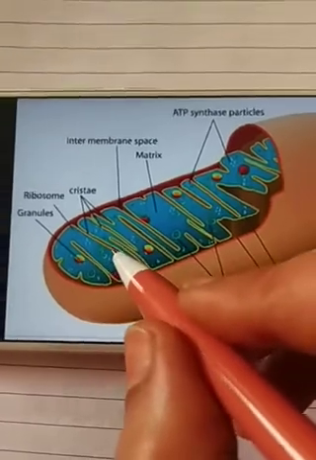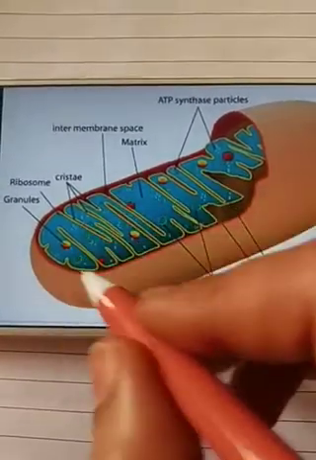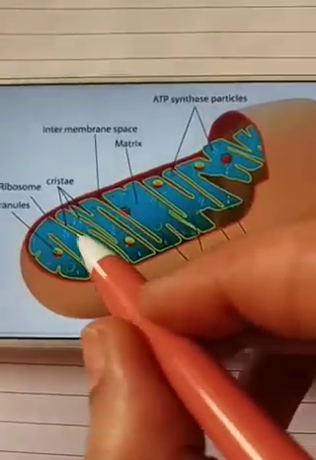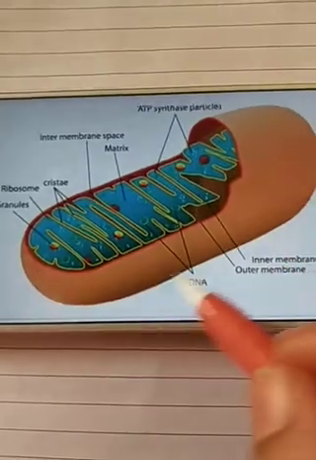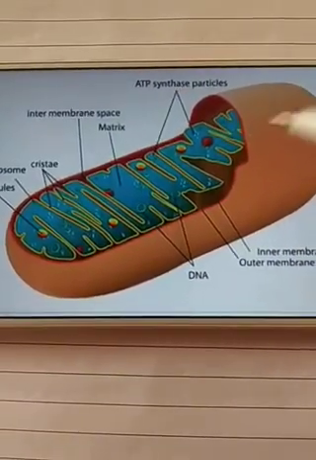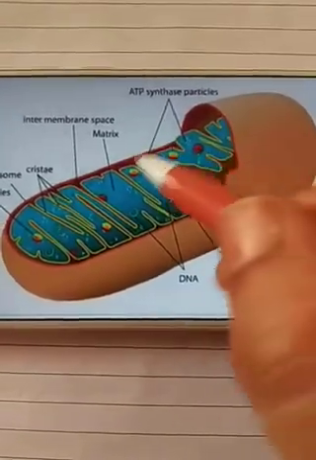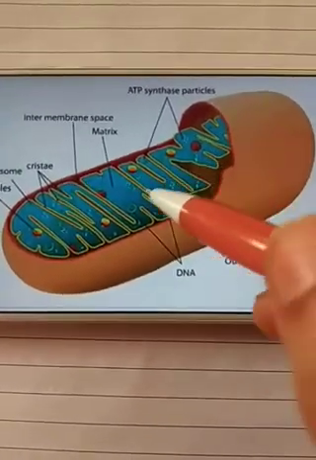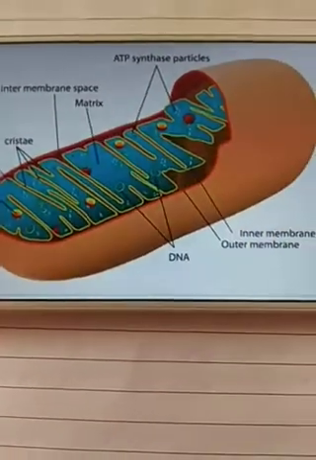Cristae help in increasing the surface area inside the mitochondria. Why is it increased? To perform chemical reactions. A number of chemical reactions take place within the inner membrane of mitochondria.